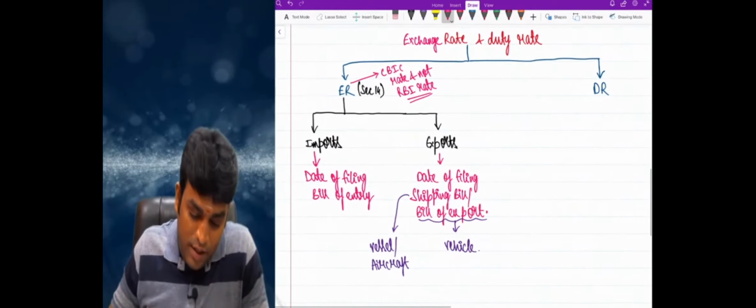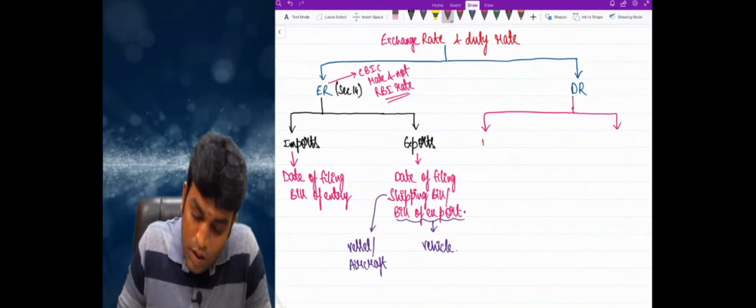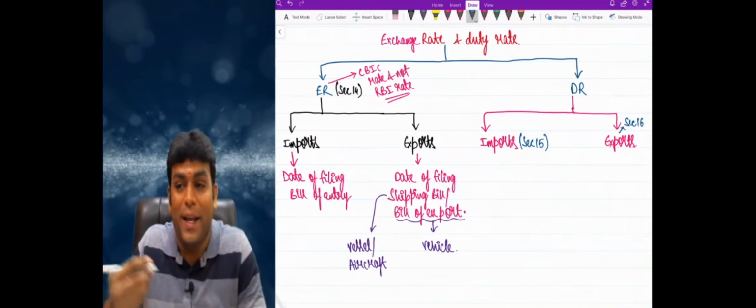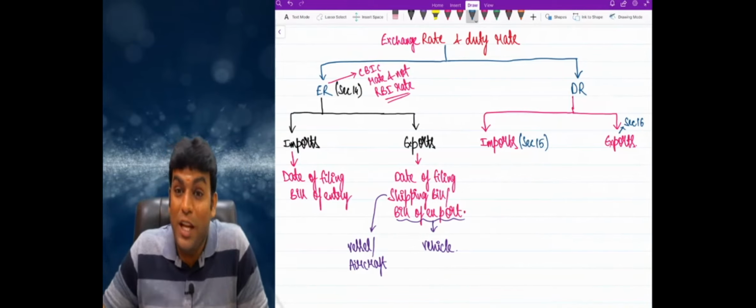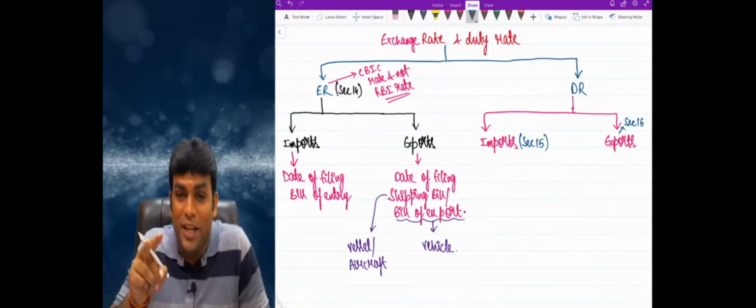For this, my dear friends, duty rate, we'll divide the table into two parts again. Imports and exports. The concept of imports is dealt by section 15, whereas exports is dealt by section 16. So section 14 is talking about exchange rate, and 14 deals with exchange rate for imports also, exports also. I repeat one more time, 14 deals with exchange rate for imports also, exports also.